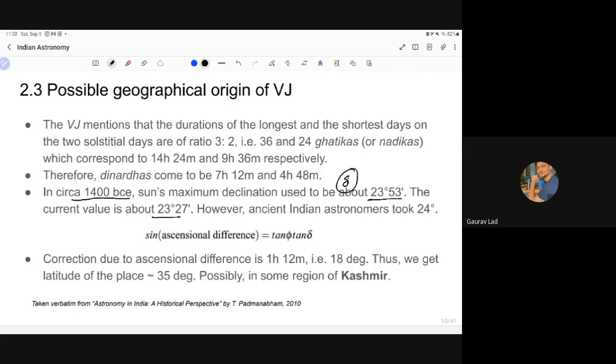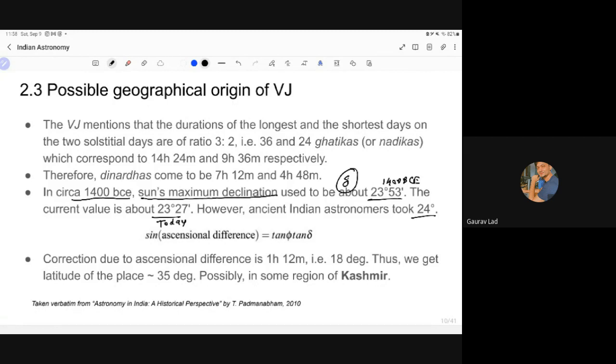We have delta, which is the sun's maximum declination. In 1400 BCE, it was this. Today, it is this. But that's two decimals, so that is not the value that ancient Indian astronomers used. They used the value of 24 degrees, which is fine. It's like rounding up 23.53.